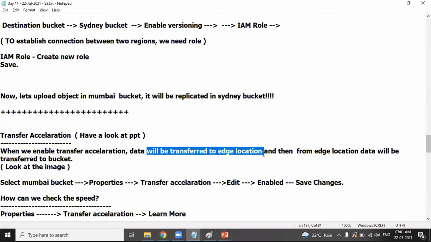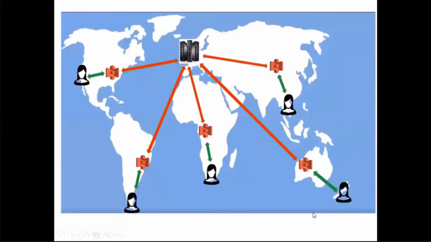Edge locations are different, regions are different. Look at the diagram. First, the object will be uploaded into the edge location. This is the edge location, and this is the actual region. The data will be uploaded into the nearest edge location, and from the nearest edge location, it will finally get uploaded into the bucket.